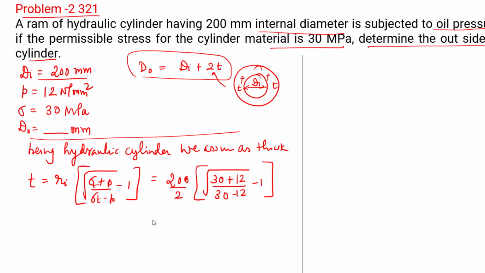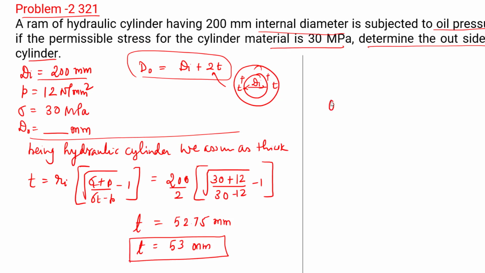Now let's try to simplify this. It is very simple for you. So use a scientific calculator and find out. So the thickness comes out to be 52.75 millimeter. As a safe side, we are going to take it 53 millimeter, a round value. So this is the thickness required.